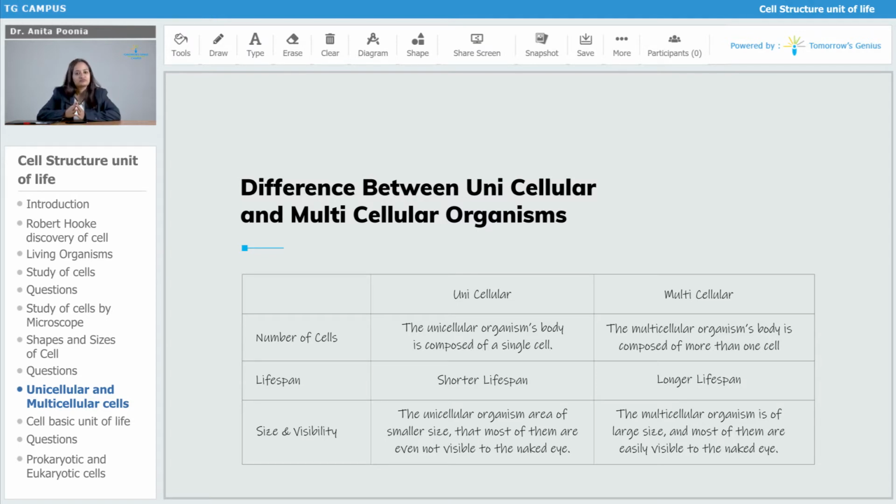On the contrary, if you talk about the number of cells in the multicellular organisms, they are made up of more than one cell. The multicellular organisms, their body is composed of more than one cell. It could be two cells also, right?